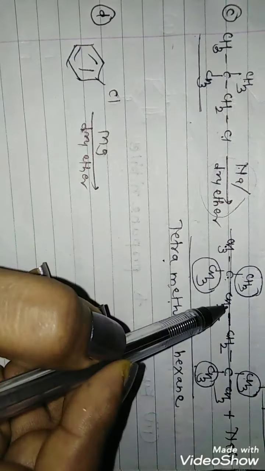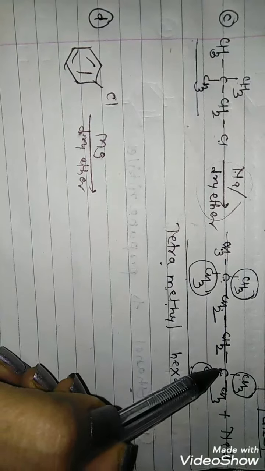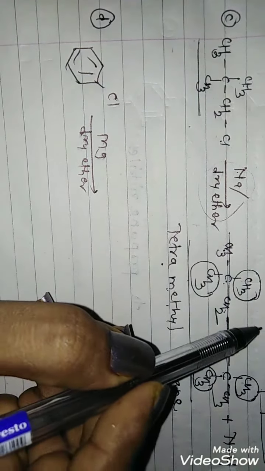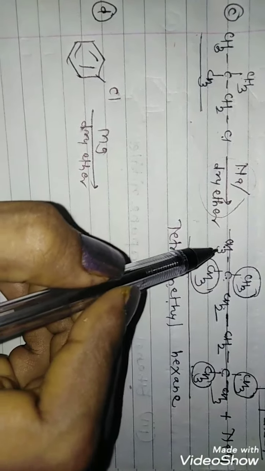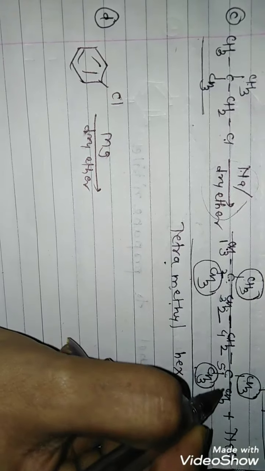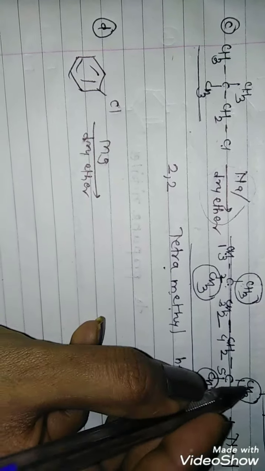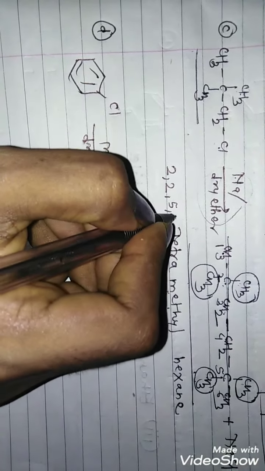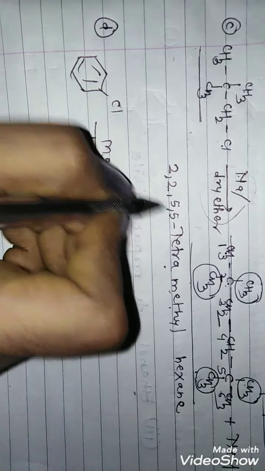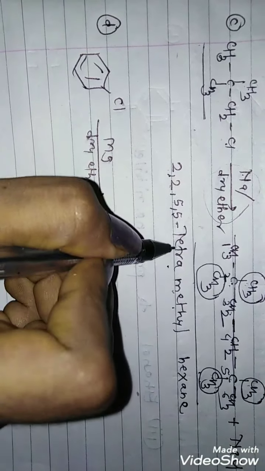Now mention the position of the methyl groups. For that, number the carbons. If you number them from the left hand side, methyl comes at the second position. If you number them from the right hand side, it is also coming at the second position. So basically it is a symmetrical structure. You can number them from any side. So if you number them from the left hand side, 1, 2, 3, 4, 5 and 6. So 2 methyl groups are present at the second position. You have to write 2, 2. And another 2 are present at the fifth position. So 5, 5. Separate the numbers by comma, and the number and letter are separated by hyphen. So the name is 2,2,5,5-tetramethylhexane, which is the Wurtz coupling product.